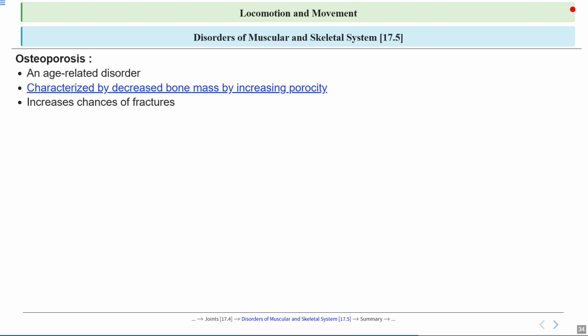Now, because the bones become weaker and more porous, the chances of fractures go up. Everyday activities like bending over or even coughing can sometimes cause bones to break. This is why osteoporosis is a major concern for older people, as it can lead to serious injuries from minor accidents.